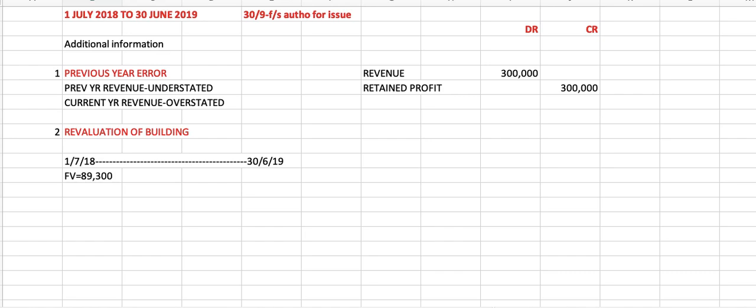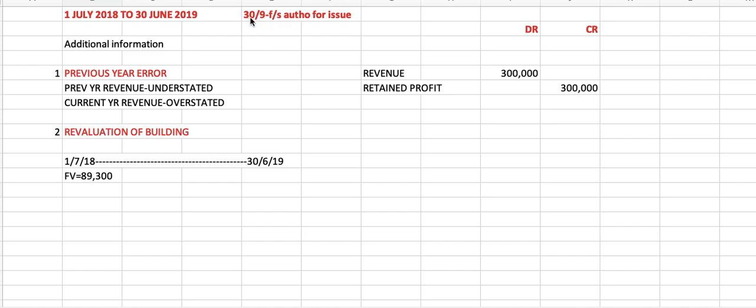Okay, I read the question. Silk Berhad is a leading fabric manufacturer. The company's financial statements for the year ended 30th June 19 were authorized for issue on 30th September 2019. If you look here, I've put up the timeline. The closing period is 30th June 19, so the opening will be 1st July 2018, and the financial statements are authorized for issue on 30th September.